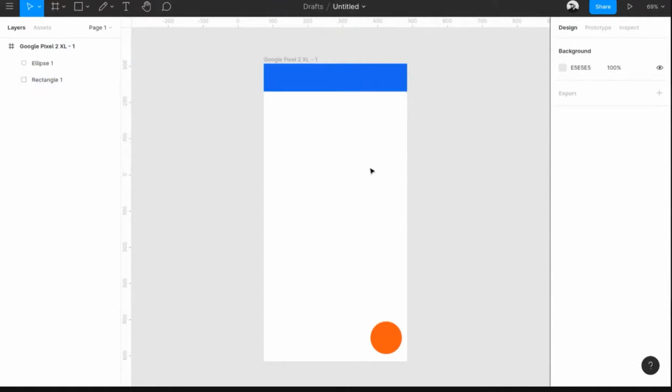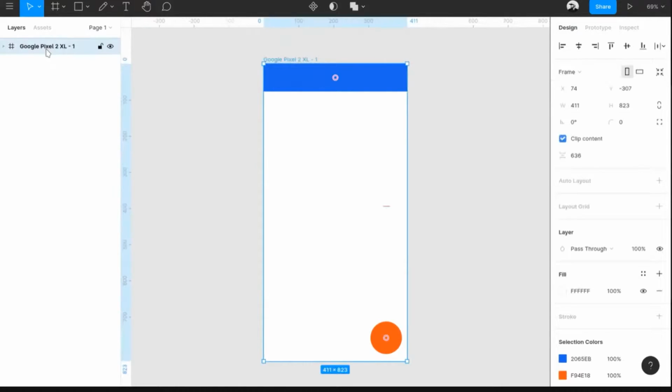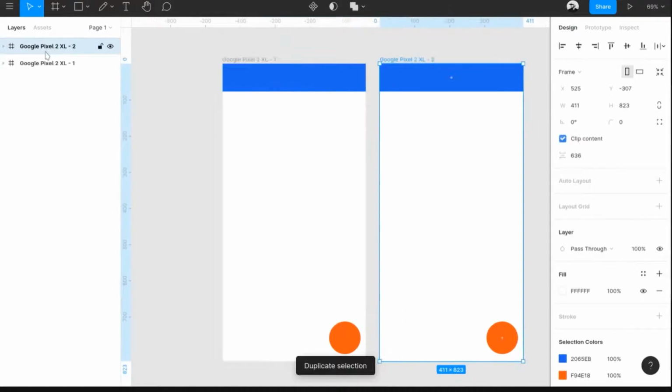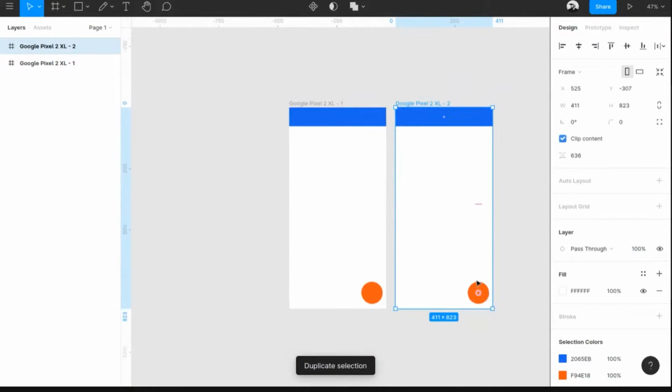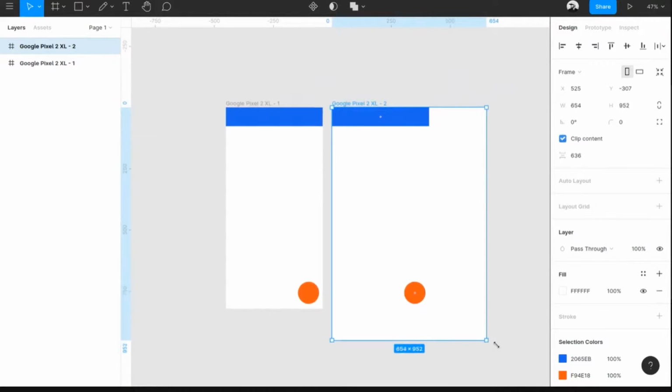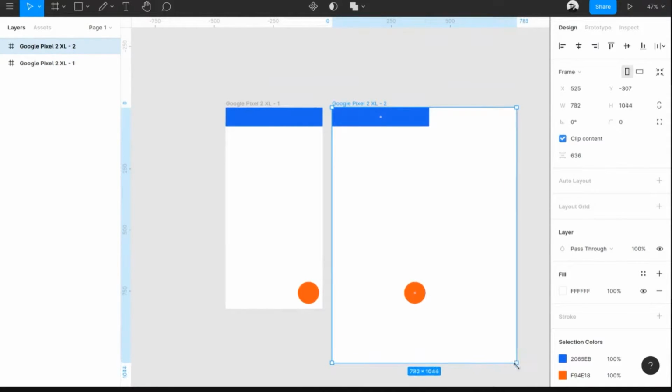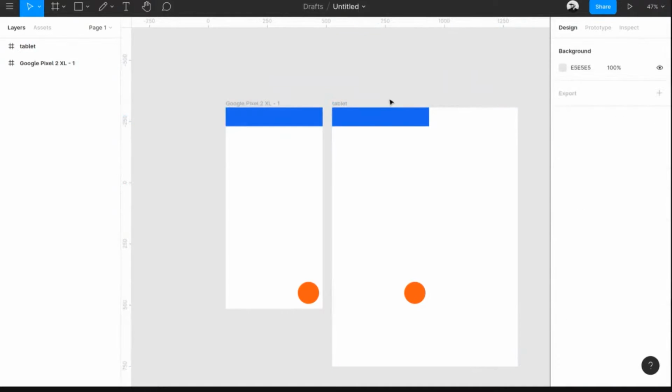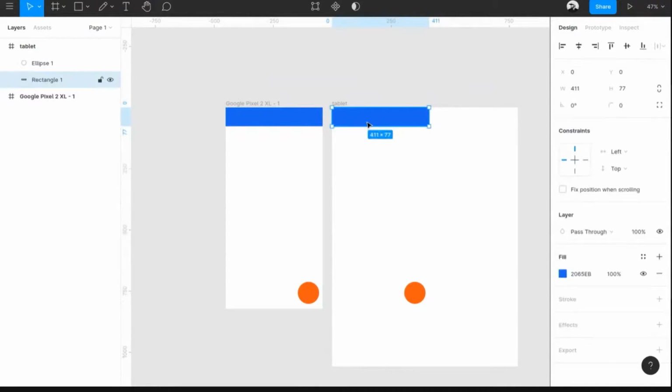What will happen now is, tomorrow someone says that we need to design the same UI for a tablet. So you'll basically copy this and change the size of this thing to look like a tablet. You will drag this out. The thing is, it doesn't change anything. I mean, this looks awful. It doesn't do what we expected it to do. What constraint basically does is, now this is constrained to the top and the left, right? So whenever you resize the frame, it won't change its position.